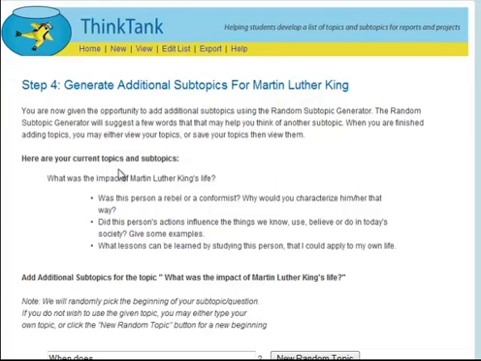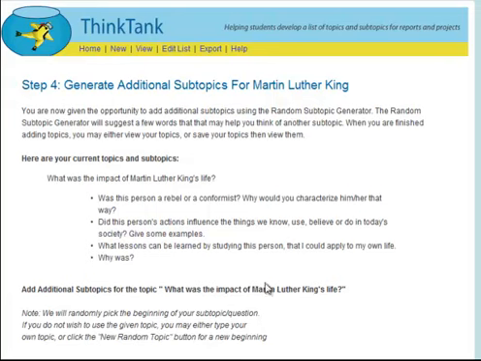So here are my current topics and subtopics. What was the impact of Martin Luther King's life? Was this person a rebel or a conformist? Why would you characterize him or her like that? Did this person's actions influence the things we know, use, believe, or do in today's society? And what lessons can be learned from that?